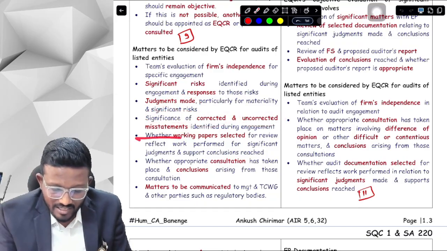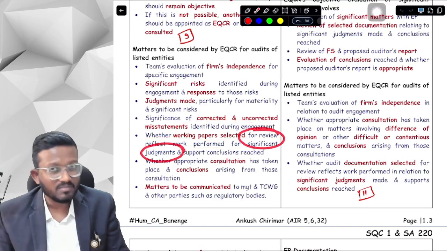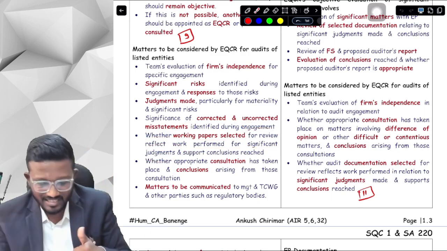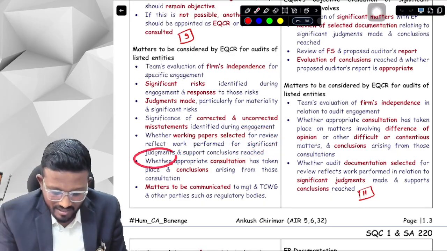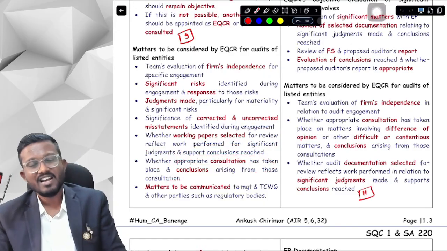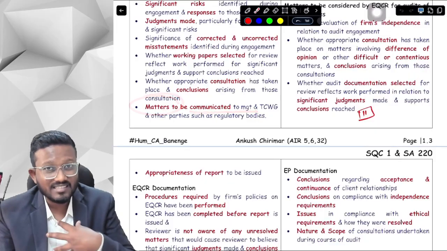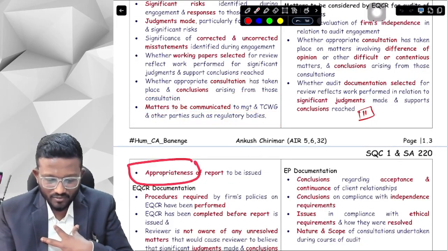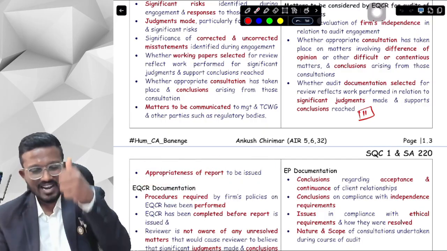Next, whether the working papers were selected for review, performed for specific significant judgments, because significant judgments are our main thing. So you have to select the working papers for reviewing the significant judgments and whether the conclusions were reached or not. Next, we have to check whether appropriate consultations took place. What are the conclusions arising from the consultation? Next, we have to check what are the matters which we need to consider as an EQCR to management and TCWG. And lastly, we have to check the appropriateness of the report to be issued, whether the reports were appropriate or not. Okay, yes sir.